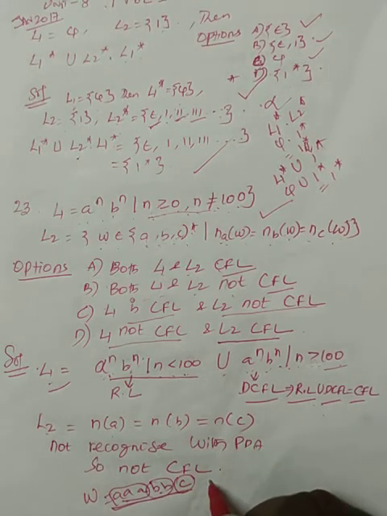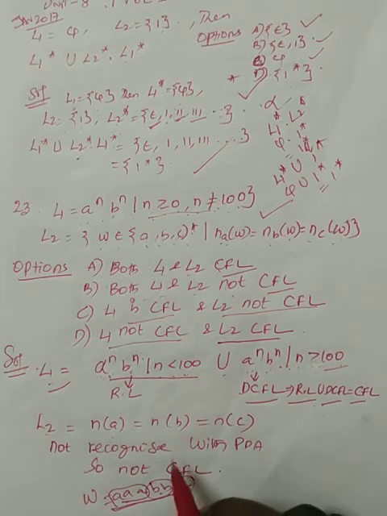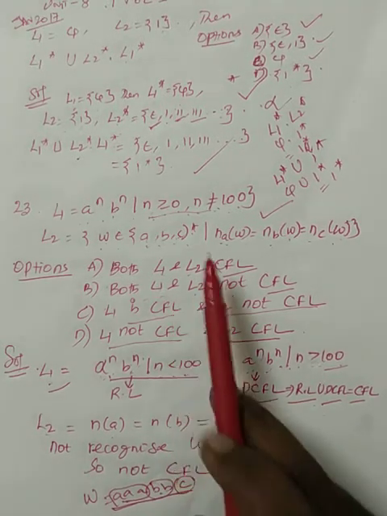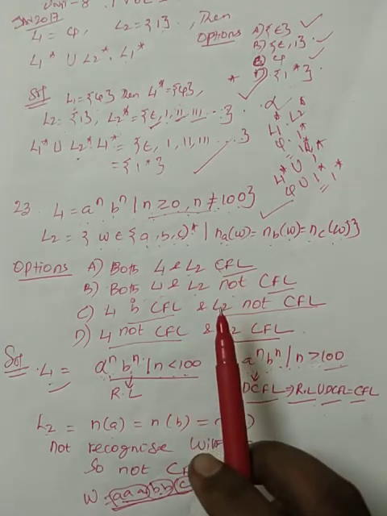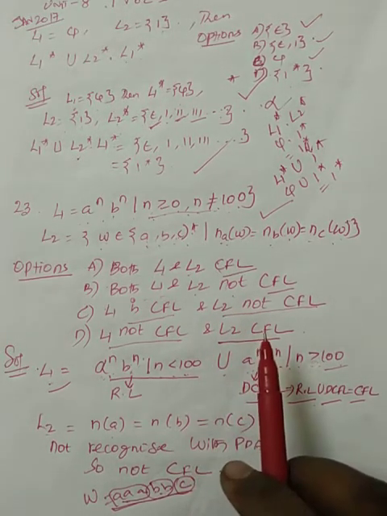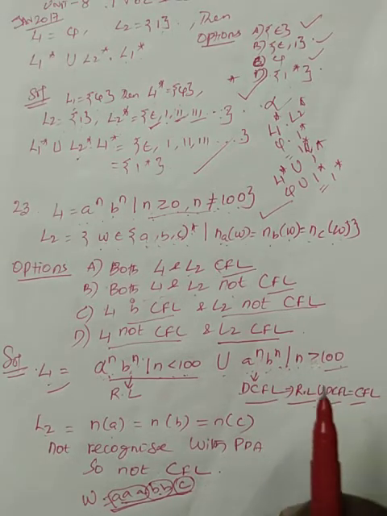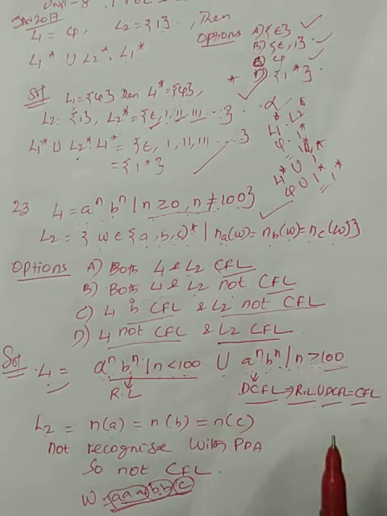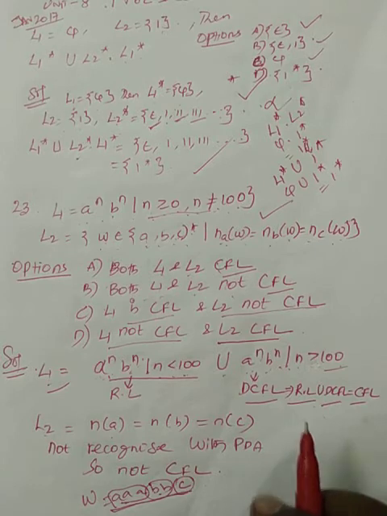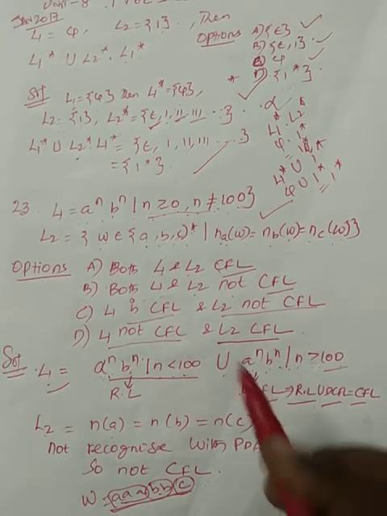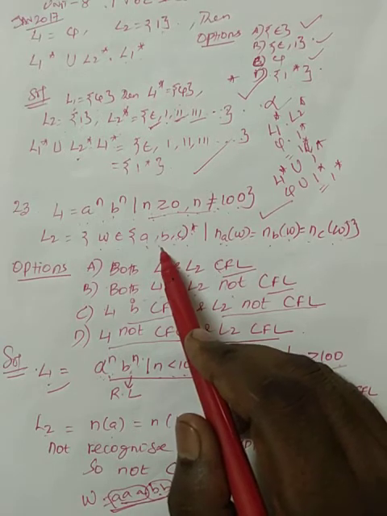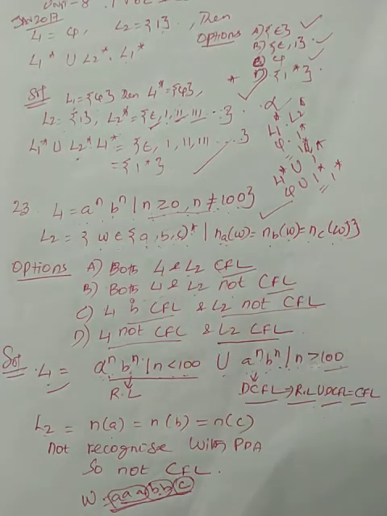Only a Turing machine recognizes this number of A equal to number of B equal to number of C. It is recognized by a recursive or recursively enumerable language, and it cannot be constructed with a context free language. If you can solve it with a push-down automaton, only then is it context free, otherwise not.